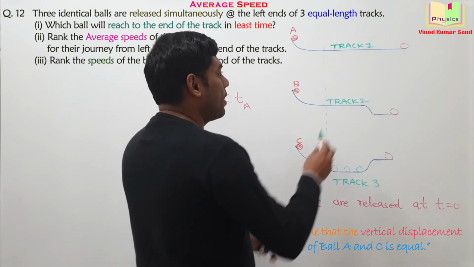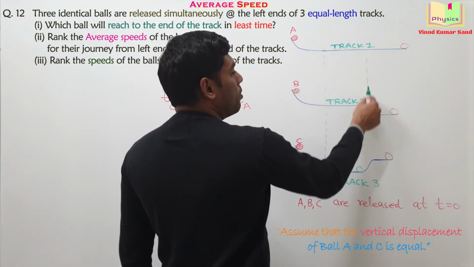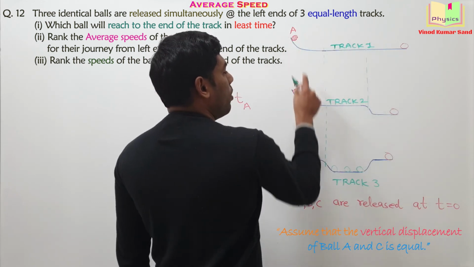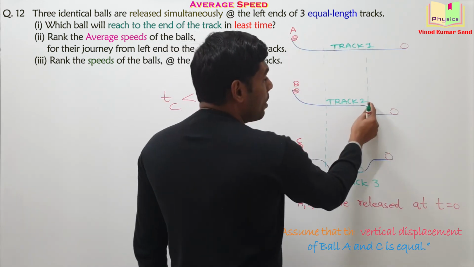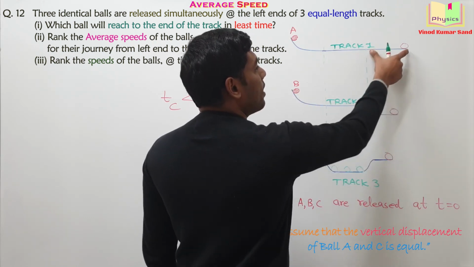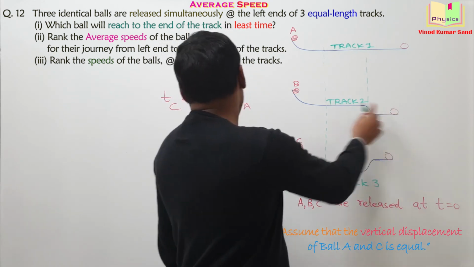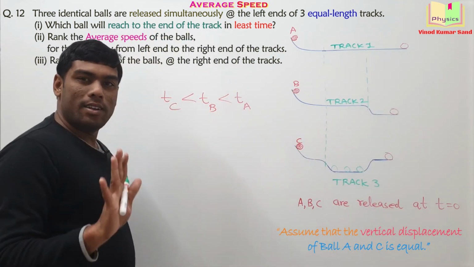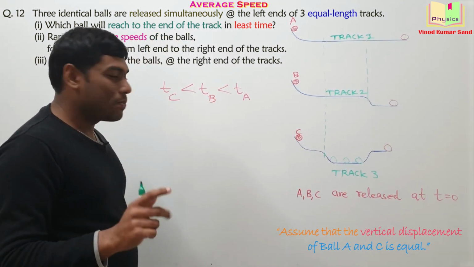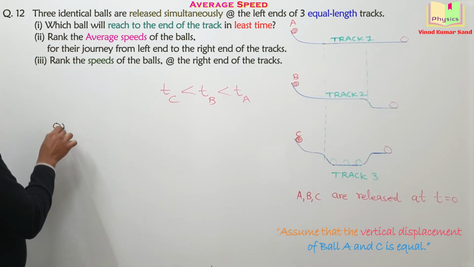Then if you compare track 1 and track 2, these two tracks only, up to here the motion of balls A and B is almost the same. But after this point, the speed of ball B is greater as compared to the speed of ball A. So obviously TB will be less than TA. Understand the logic? Now we can write the order of the average speed.